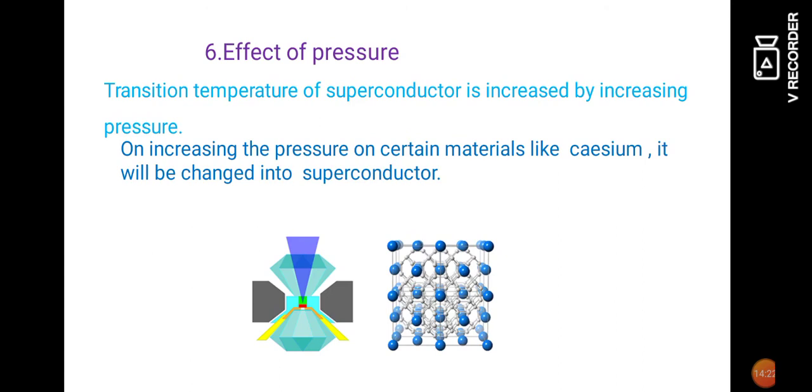Cesium is a normal conducting material, but on increasing the pressure on certain materials like cesium, they change into superconductors. So when very high pressure is applied on such materials like cesium, it is immediately converted into a superconducting material. This is a very important property of superconductors.